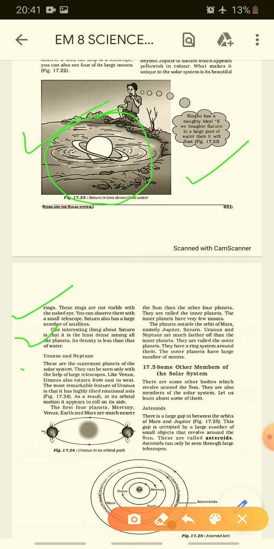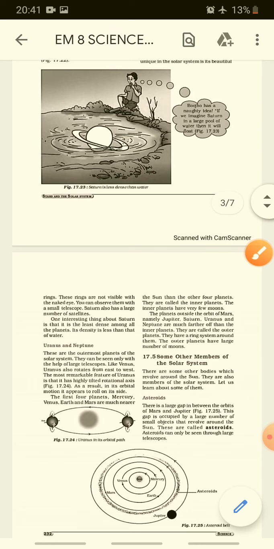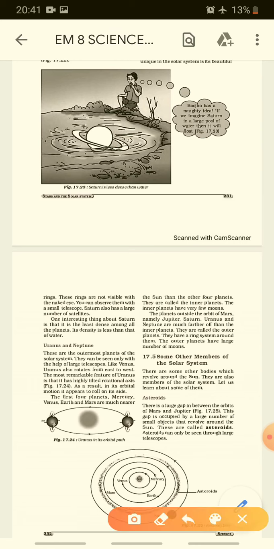Now the other planets are Uranus and Neptune. The closest planet is Mercury and the farthest planet is Neptune. These are the outermost planets of the solar system. They can be seen only with the help of large telescopes. Venus is called an evening star and a morning star. Like Venus, Uranus also rotates from east to west.